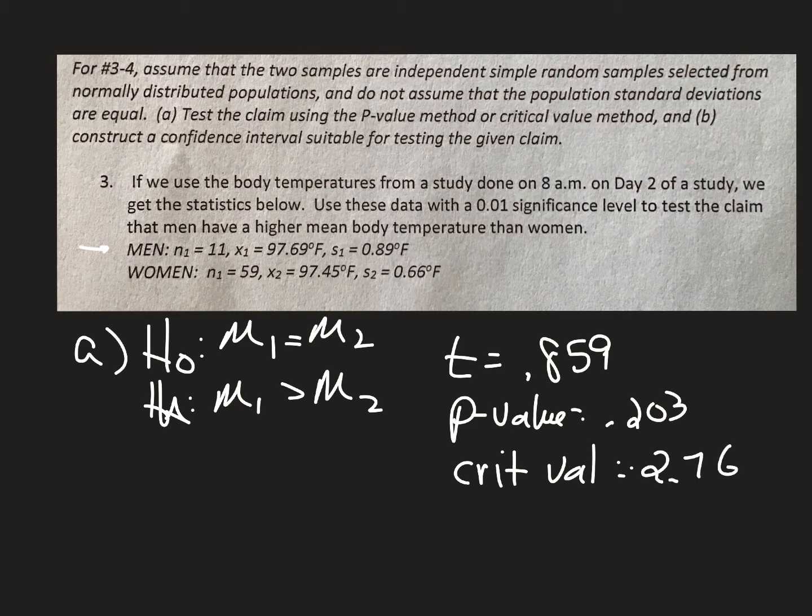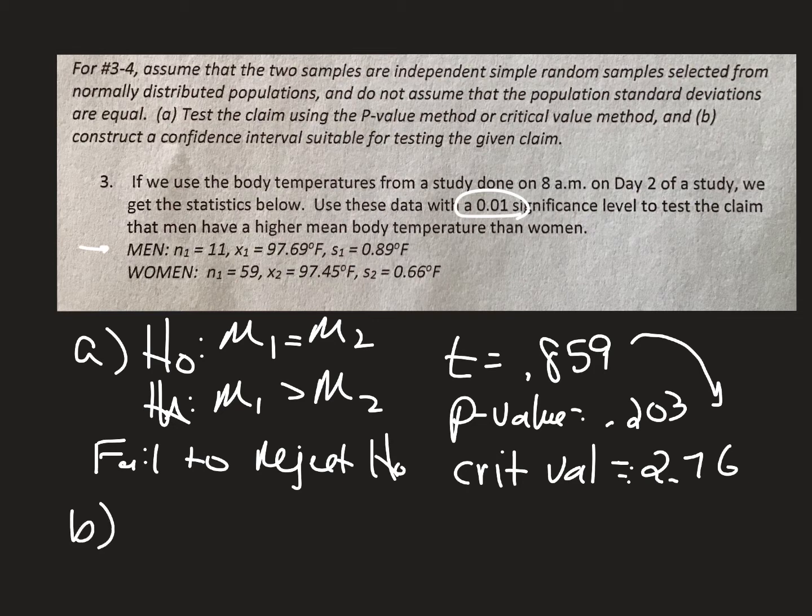2.76. All right. So because the t does not fall in my rejection zone, plus the p-value is larger than the 0.01, you would fail to reject H0. Fail to reject H0. And I'm going to wait for the sentence for part B and see if I get the same answer. I'm assuming I will.